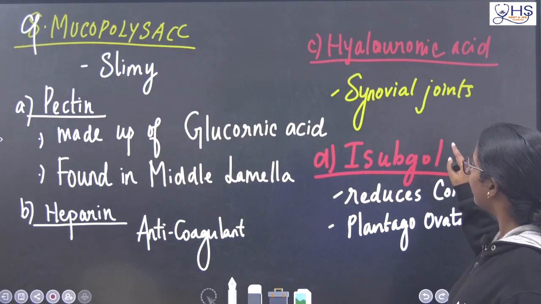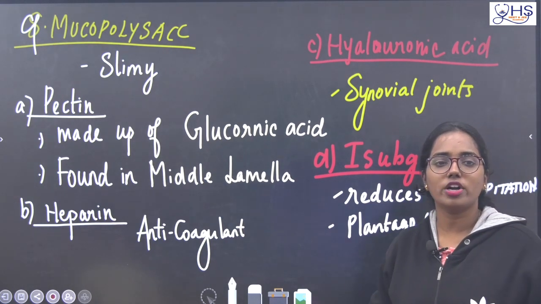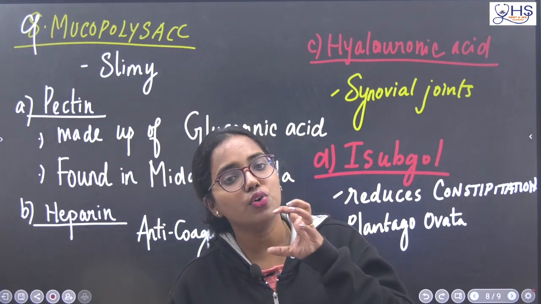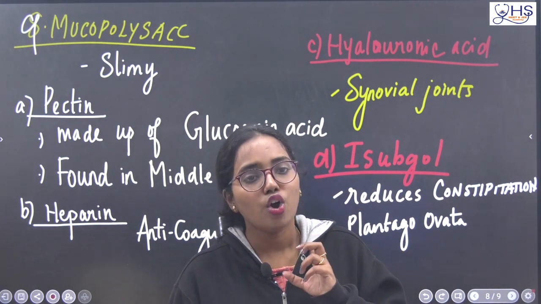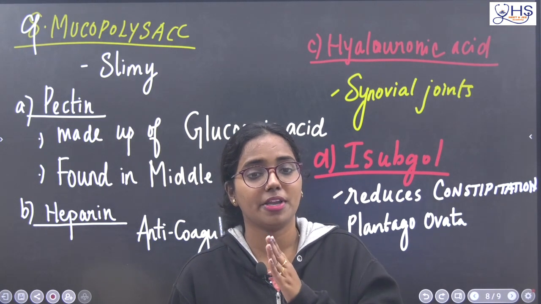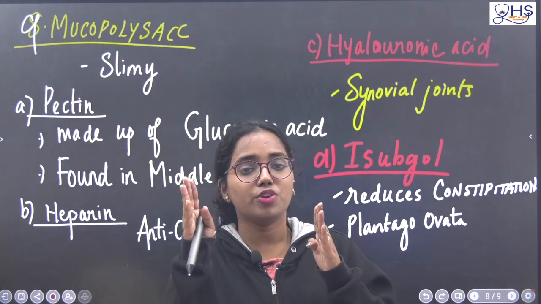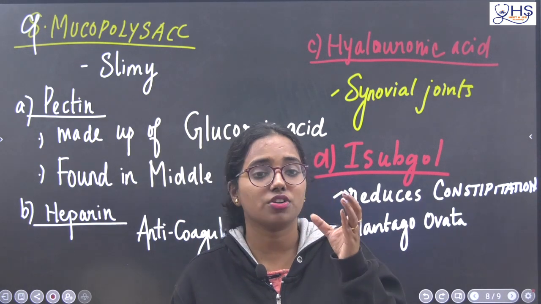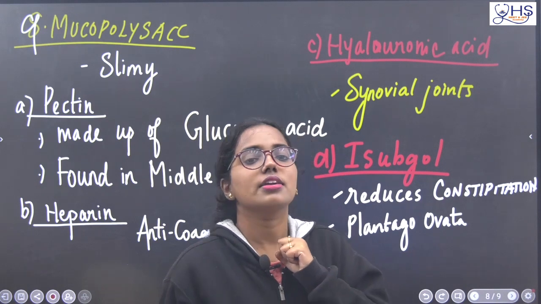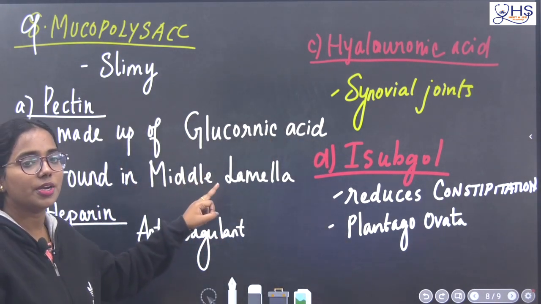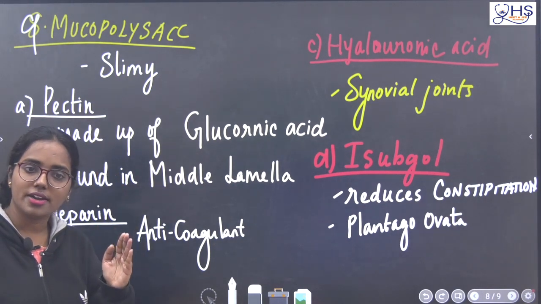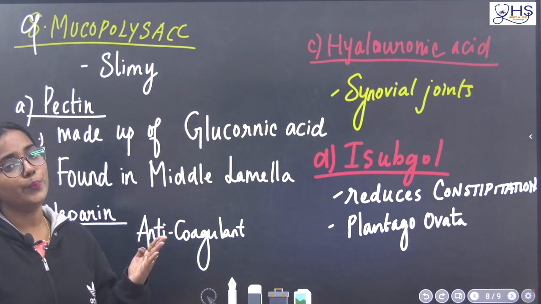heparin, hyaluronic acid, isabgol. So what is pectin? Pectin is made up of glucuronic acid. This sounds familiar, ma'am. Yes, where you would have heard it is in the plant cell wall, when studying plasmodesmata. They have a structure called the middle lamella, correct? So that middle lamella is made up of calcium pectate. That pectin is an example for polysaccharide, and in polysaccharides it is an example for mucopolysaccharide.